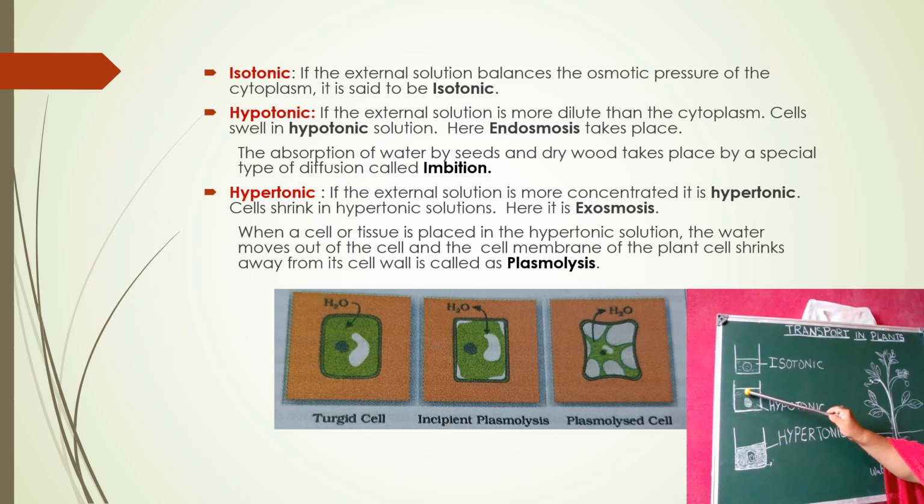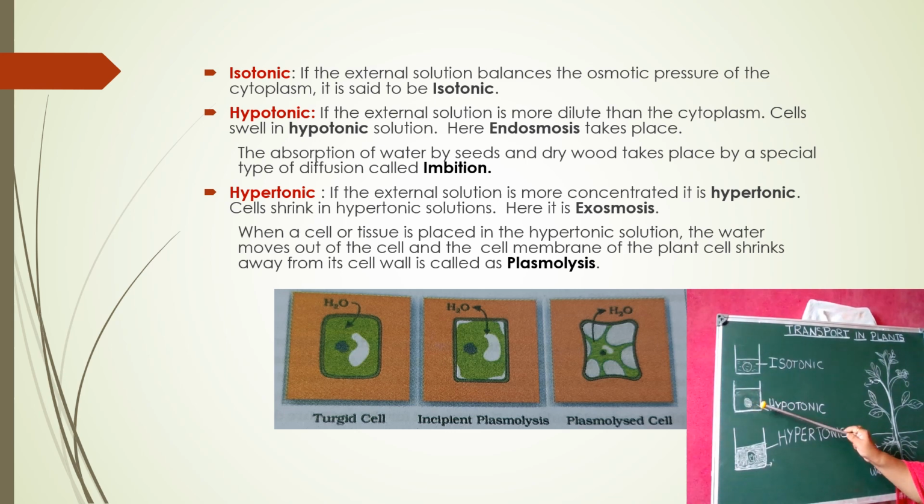The water molecules outside are more, so that solution is called hypotonic, and they have a tendency to enter into the cell. More water molecules move into the cell, and the cell increases in size due to more water entering it.